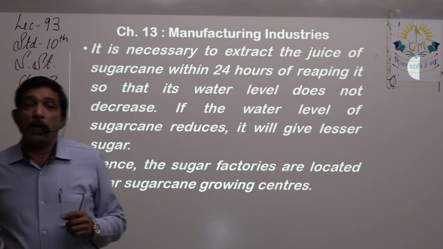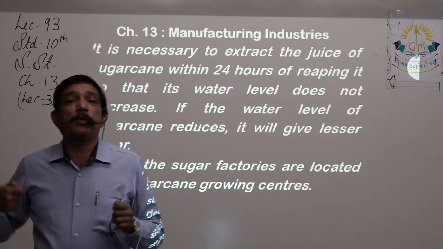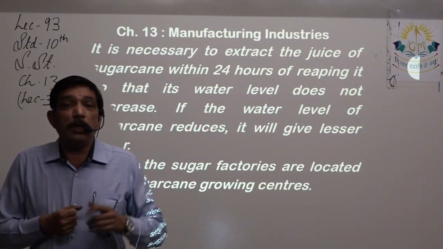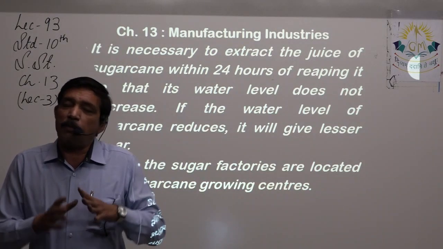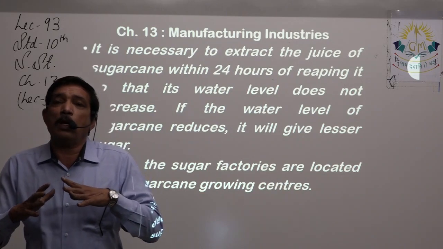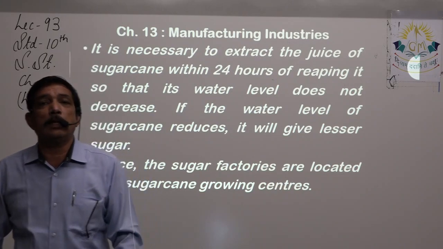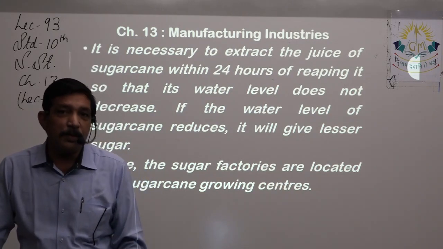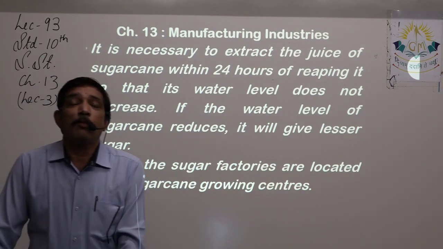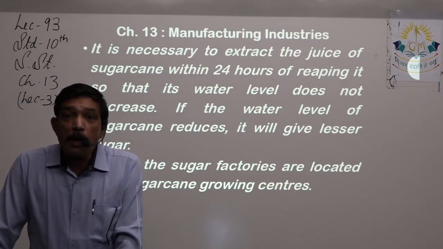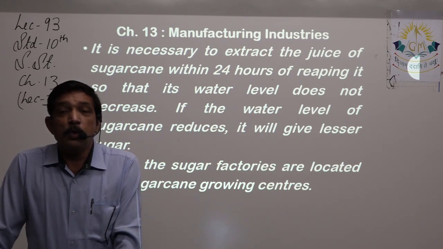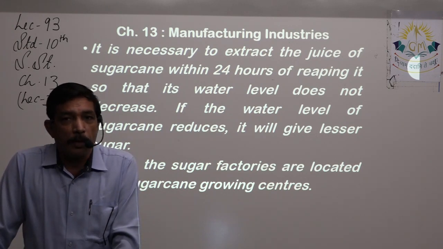Now once the sugar cane is reaped from the field, within 24 hours, otherwise what happens, there is lots of water content in the sugar cane. We know it, when we drink sugarcane juice it comes from that, right? But the longer it lies there, the water content will evaporate.